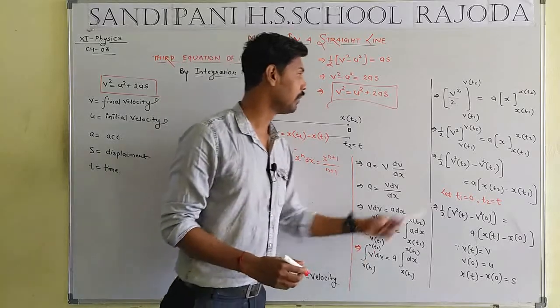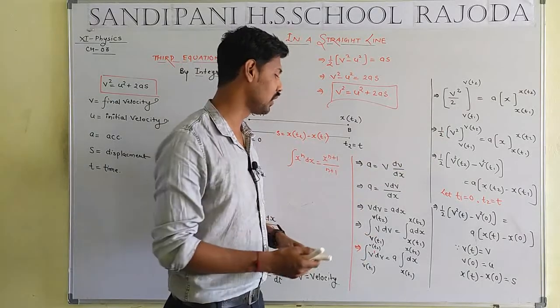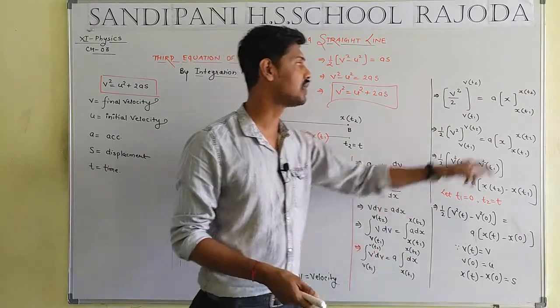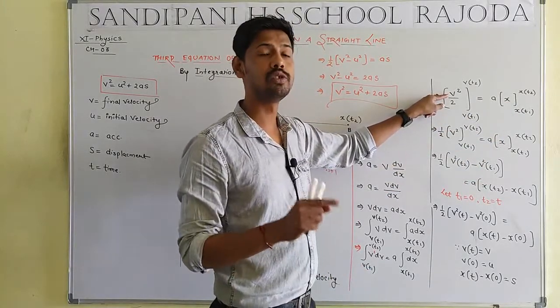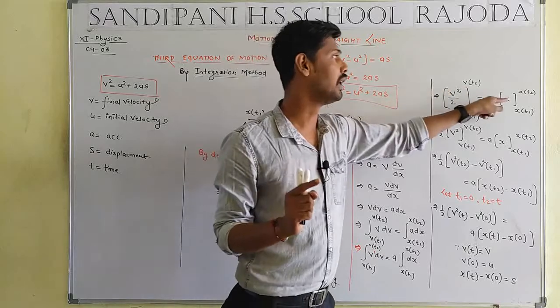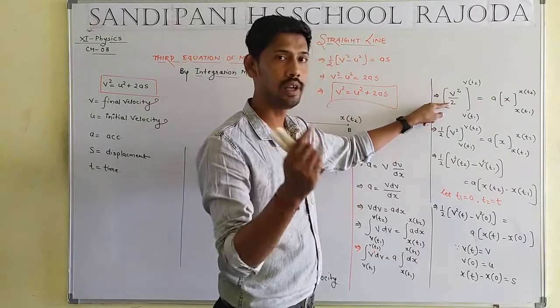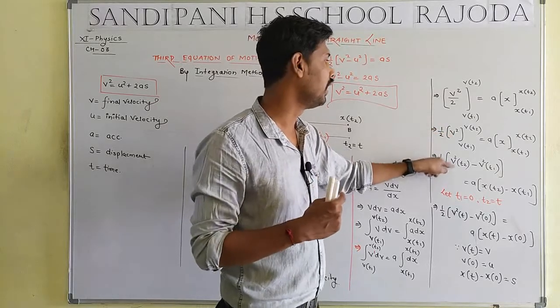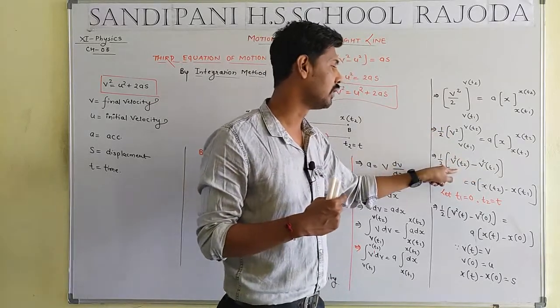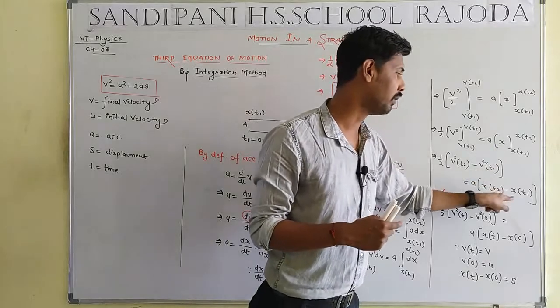So 1 plus 1 by 1 plus 1 gives v square by 2, and integration of dx will be equal to x. Now put upper limit minus lower limit in place of v and in place of x, taking the constant outside of the bracket.